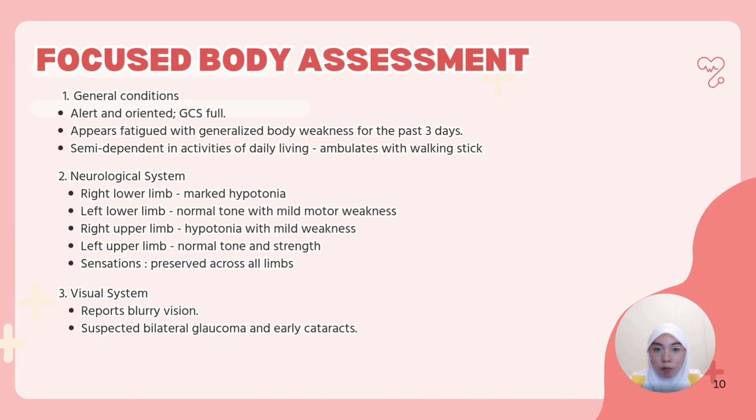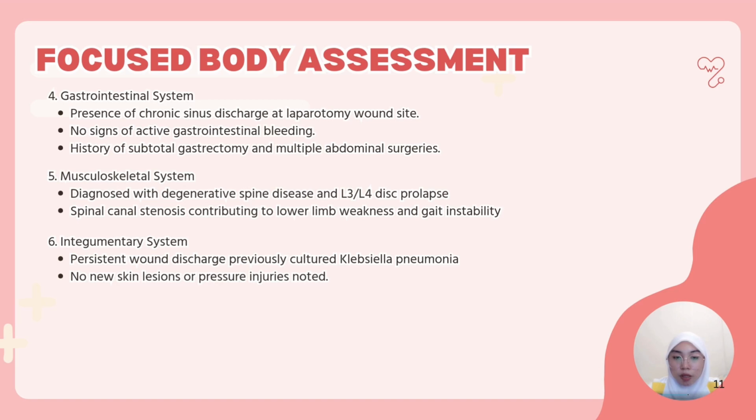Neurologically, the right lower limb showed marked hypotonia and complete motor loss, while the left had mild weakness. The upper limb showed moderate weakness on the right and normal strength on the left. Sensory function was preserved across all limbs. Visually, he reported blurry vision with suspected bilateral glaucoma and early cataract.